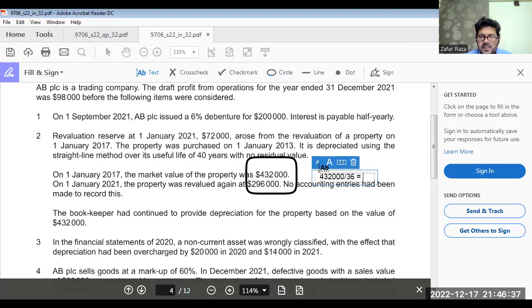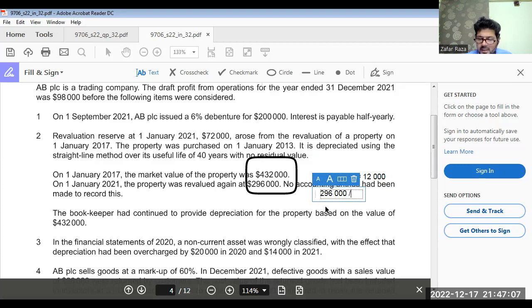So the depreciation was 12,000 per annum. But in 2021, when the value of property is 296,000, the remaining life of the property is 32 years.